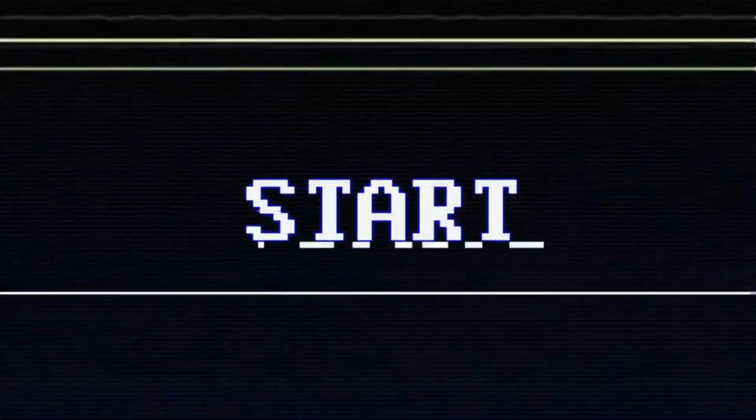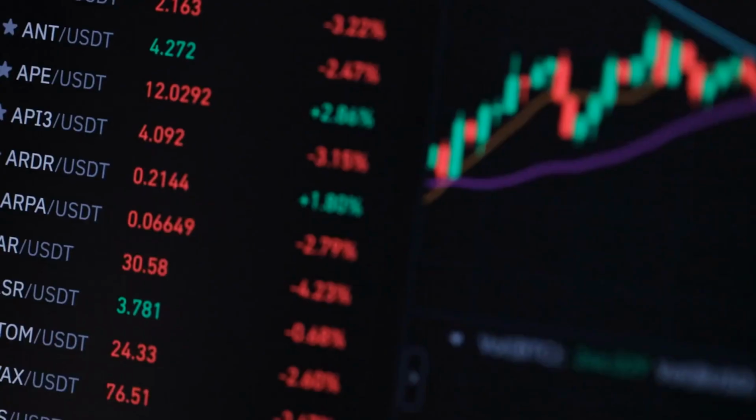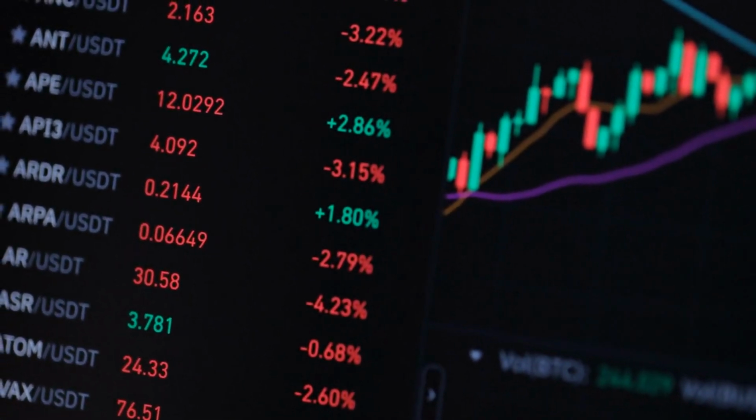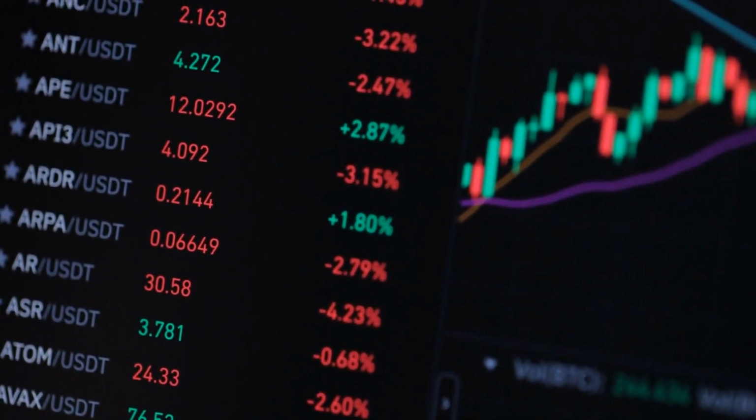So, let's start. The market data is collated into a single index, aptly called the Fear and Greed Index, consisting of a range from 0 to 100. The lowest number, 0, being the greatest level of fear, and 100 representing the highest level of greed.